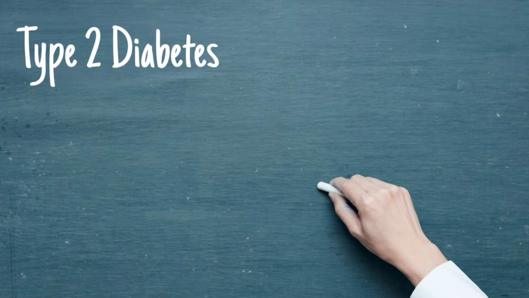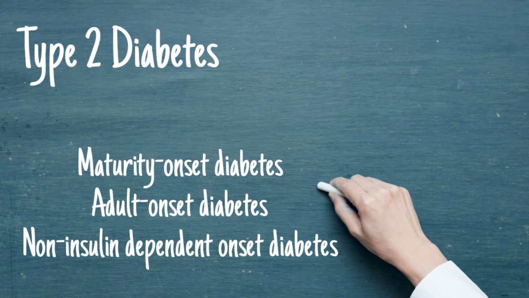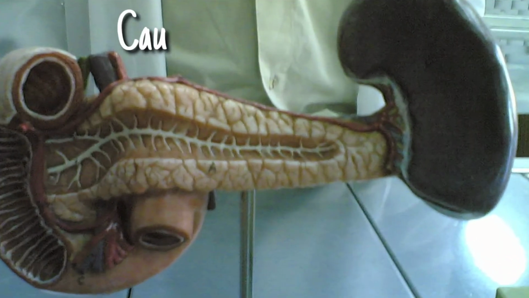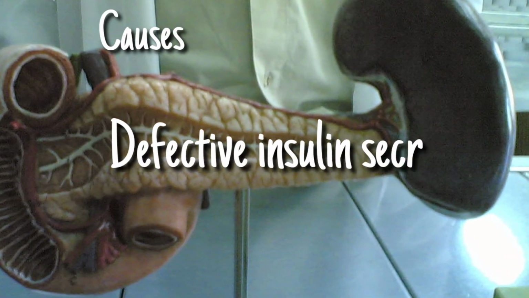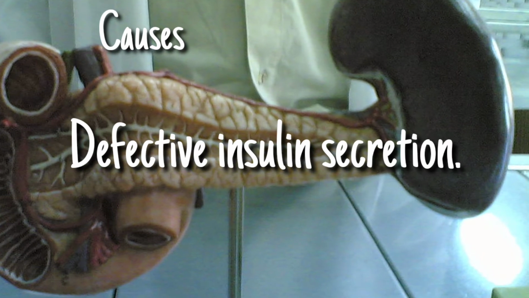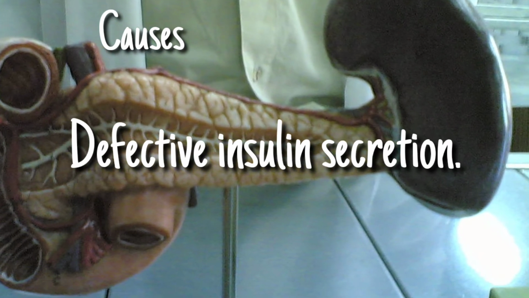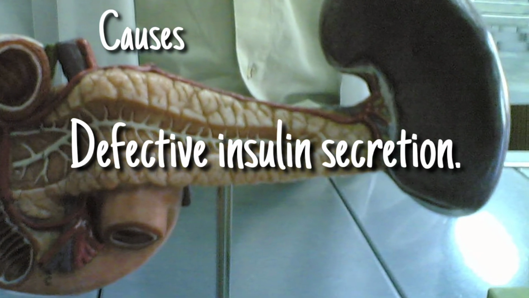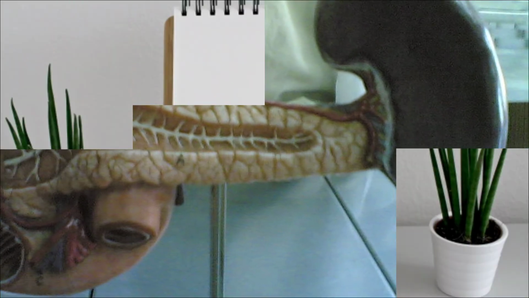So, the second is type 2 diabetes. This type of diabetes is also known as maturity onset diabetes, adult onset diabetes, and non insulin dependent diabetes. The main cause of this category is defective insulin secretion, and defective responsiveness to insulin, which involves the insulin receptor in the cell membrane.